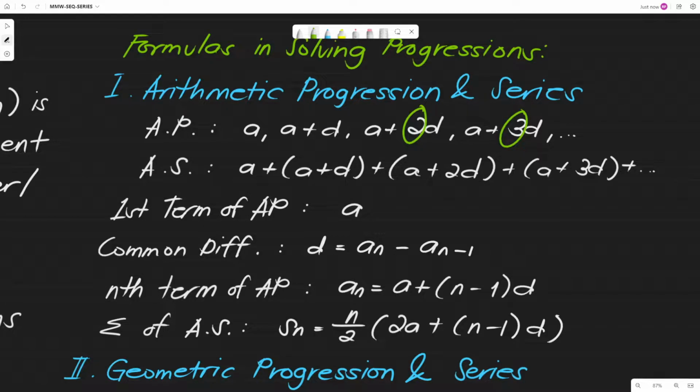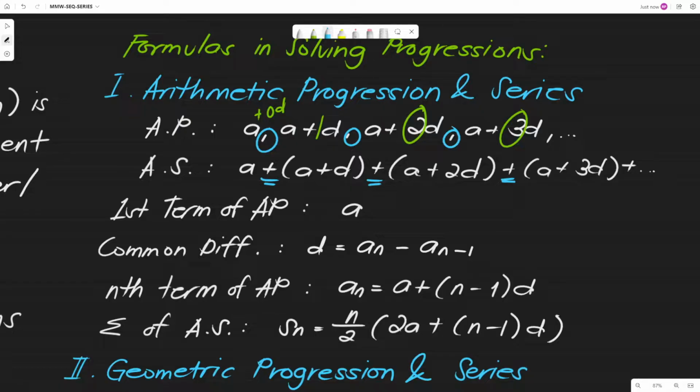So dito actually meron tayong 1, that is A plus 1D, di ba? 1 times D is simply D. Then dito naman actually meron tayong plus 0D. However, 0 times D is 0, so hindi na natin siya kailangan i-add. So yun, nag-change siya, nag-i-increase, no? May increment of 1 every term for the numerical coefficient of the common difference. Then we have the series, so papalitan lang natin from comma ng plus, para maging series siya. Ayun yung sinasabi natin kanina na main difference nila ang dalawa dun sa definition natin.